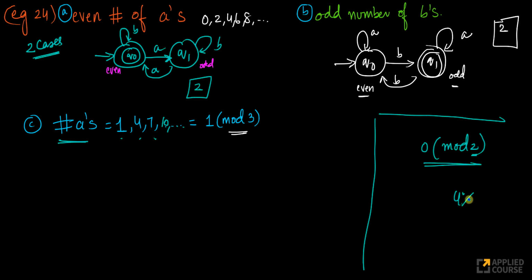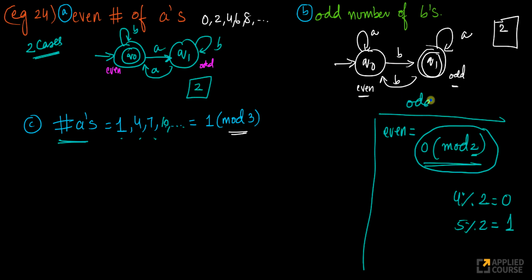If you do 4 modulo 2, this is equal to 0, because the remainder on dividing 4 by 2 is 0. Similarly, 5 modulo 2 equals 1. So the set of all even numbers, you can write as 0 modulo 2, because even numbers, when you divide by 2, give 0. Similarly, all odd numbers I can write as 1 modulo 2, because when I divide odd numbers by 2, I get a remainder of 1.